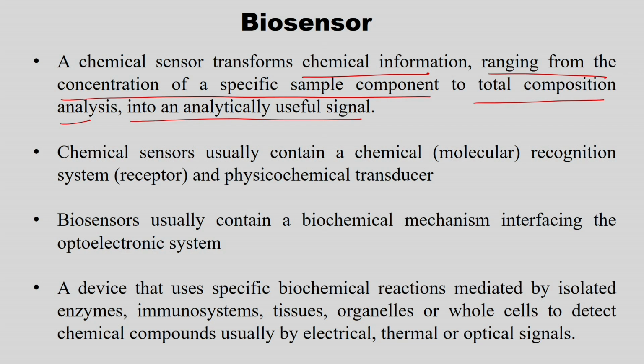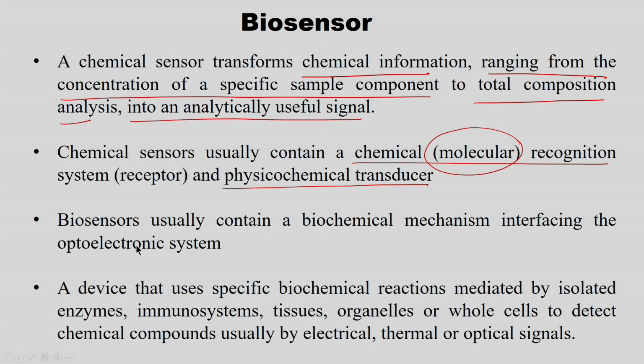What does a chemical sensor do? It transforms the chemical information into an analytically useful signal. This chemical sensor usually contains one chemical recognition, a molecular recognition system which is called a receptor, and a physicochemical transducer. So, based on the chemical sensor only, the biosensors are derived.